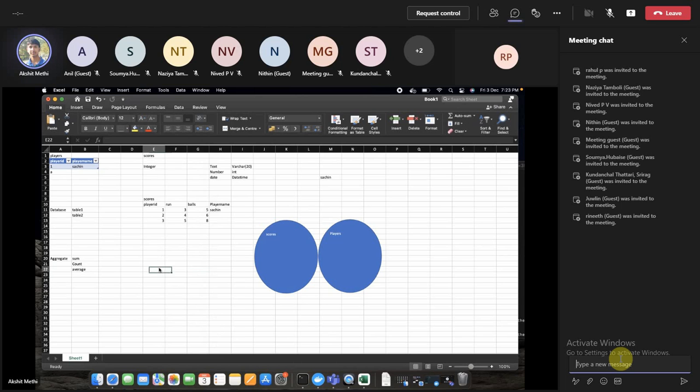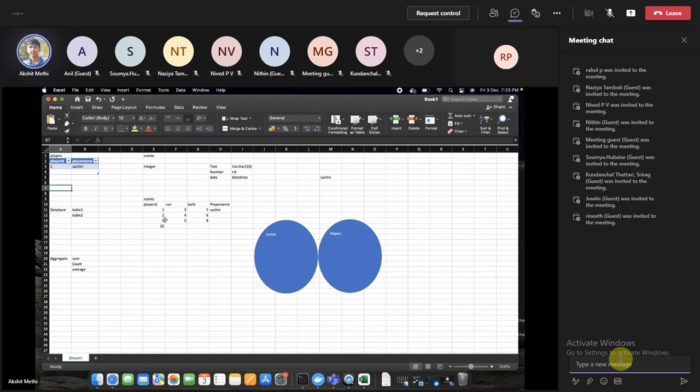Okay. So now since we are making a relationship between these two tables, where this one has the player ID and player name, and we are trying to capture the player name here, there could be conditions where we have some player IDs which don't exist in the players table. But we don't want such inconsistency in our data.